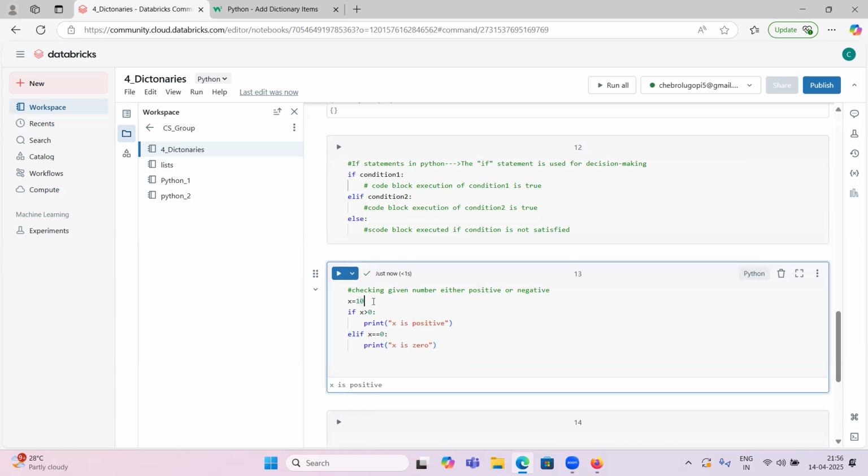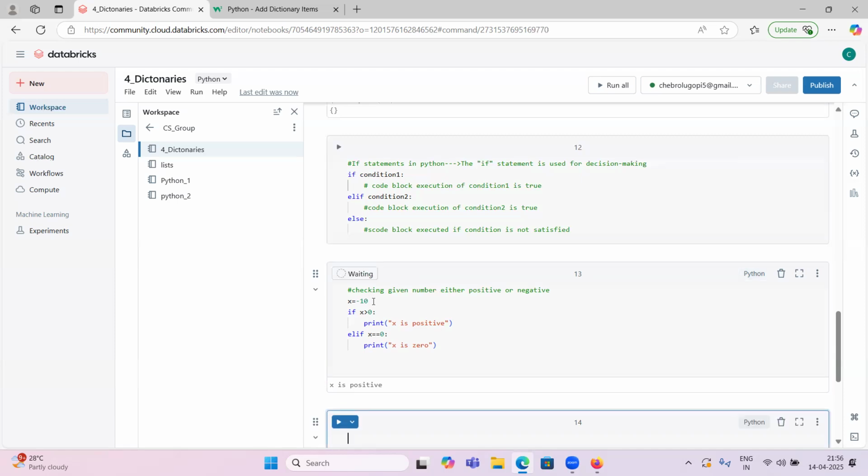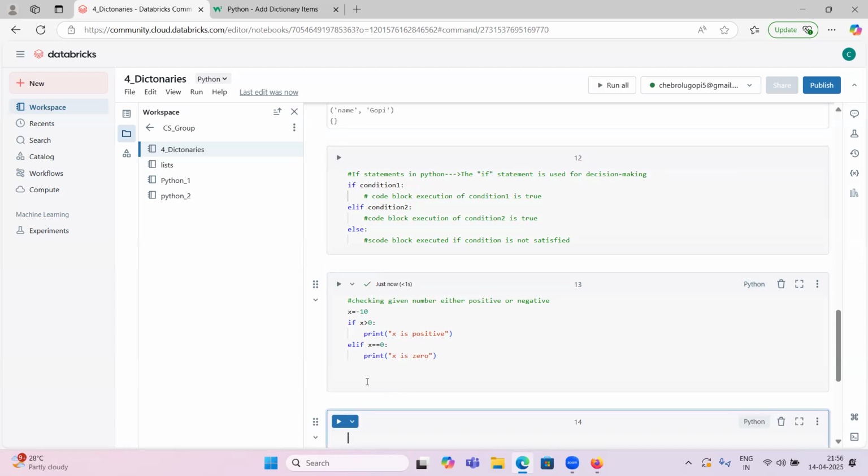So what if I give X equal to minus 10? Will it fail, or will it not print anything? We haven't provided an else block, right? It won't print anything, because it checked the first condition, minus 10 greater than 0, which is false. Then it came to this one, minus 10 is equal to 0, false. So it will print nothing.